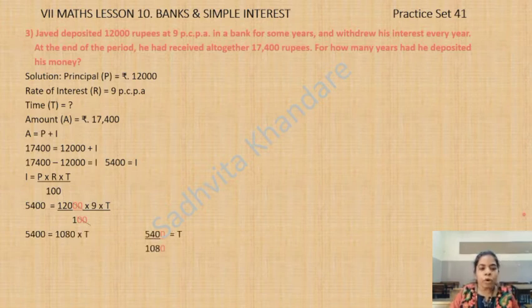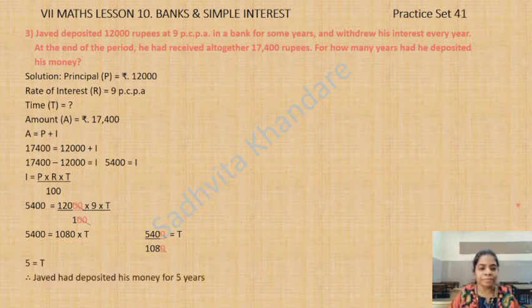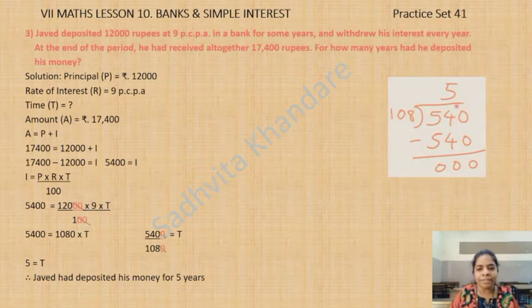See, now 5,400 is equal to 1080 into T and this 1080 is multiplied, so we'll shift it to the other side and it will be divided. 0 and 0 get cancelled. 540 upon 108 is 5, children. See, 5 is equal to T. Therefore, Javed had deposited his money for 5 years. See the rough work, children? 540 divided by 108 is 5. So now, this question is over. Let's move to the next one.